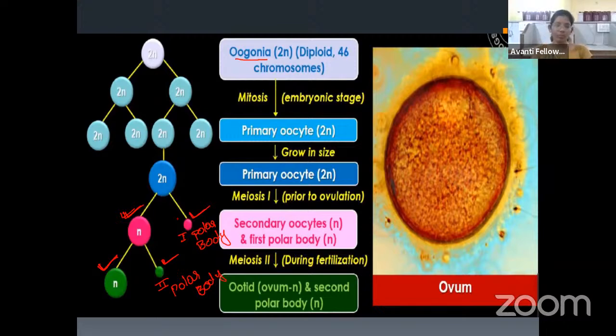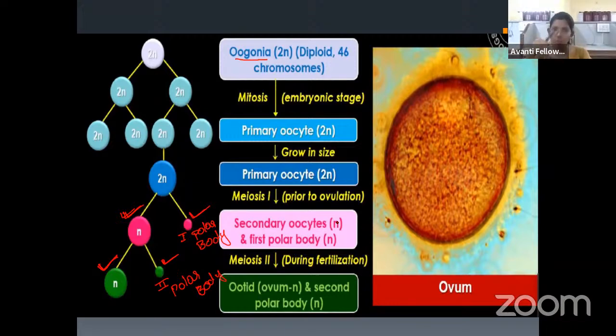Here one thing we need to remember, that usually whenever the menstrual cycle is happening, the one which is eliminated is a secondary oocyte. Okay, why not the egg? Why is only the secondary oocyte released? Because the secondary oocyte will convert to the ootid or the egg only if sperm enters the female reproductive system. If there is no sperm in the female reproductive system, after meiosis 1 the secondary oocyte is produced and stays as it is. Okay, is it clear?